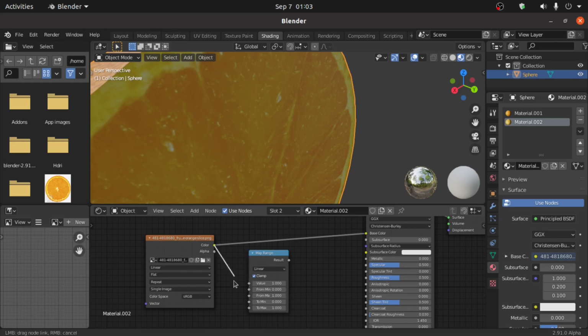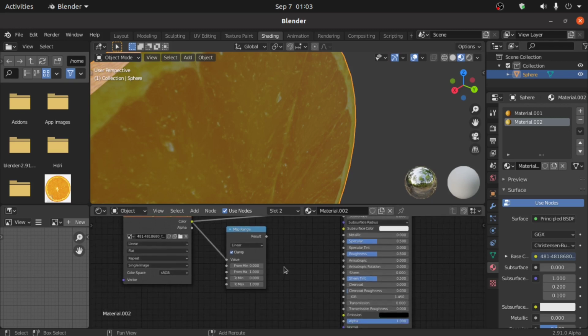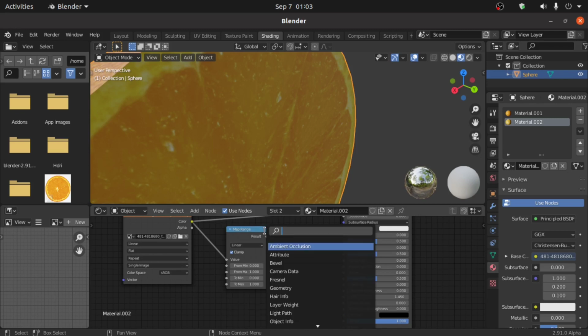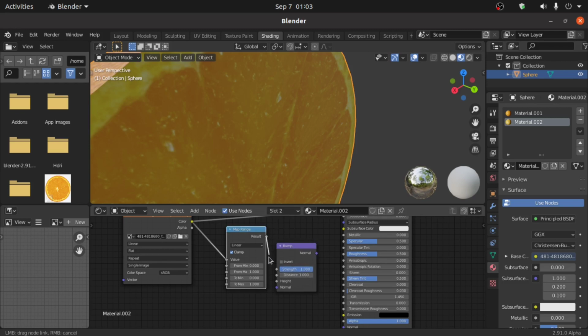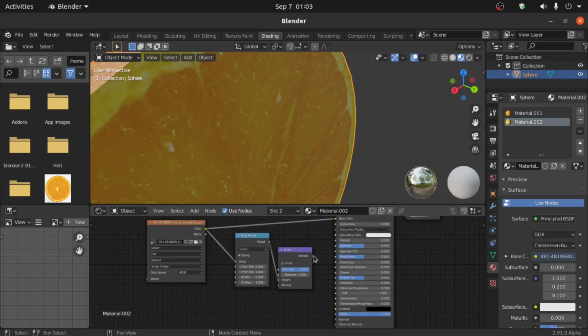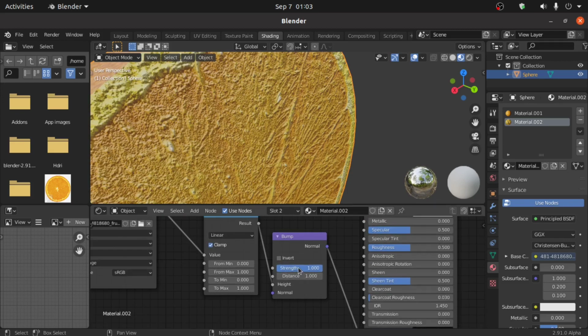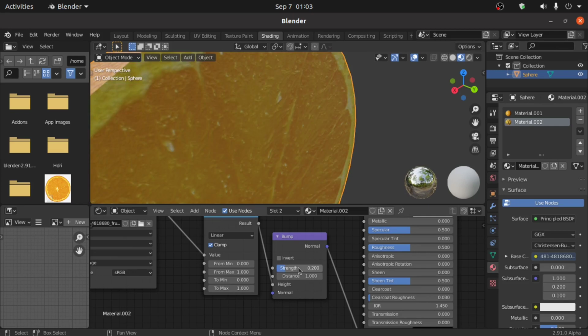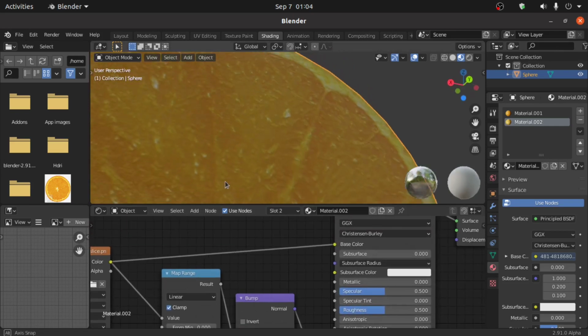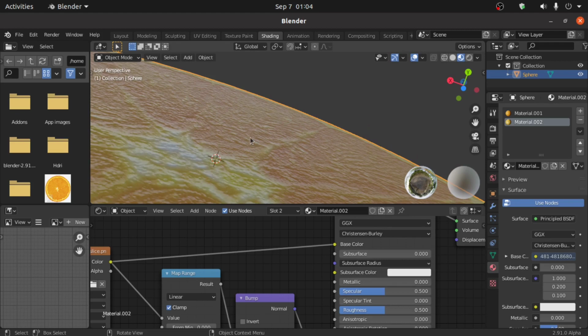Now connect this color point with this value point. Then press Shift A and search here bump node. Now connect this result with this height and also connect this normal point with this normal point. Change its strength, that is 0.2, and you can see that there is no good reflection. So to fix this, connect this map range with also this roughness.